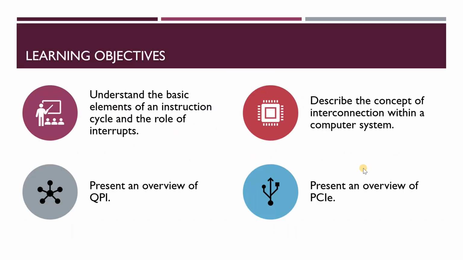First of all, we would like to see what the learning objectives are for this chapter. The first one is to understand the basic elements of an instruction cycle and the role of interrupts. The second one is to describe the concept of interconnection within a computer system. The third one is to present an overview of QPI, which stands for Quick Path Interconnect. And the last one is to present an overview of PCIe, which stands for Peripheral Component Interconnect Express.